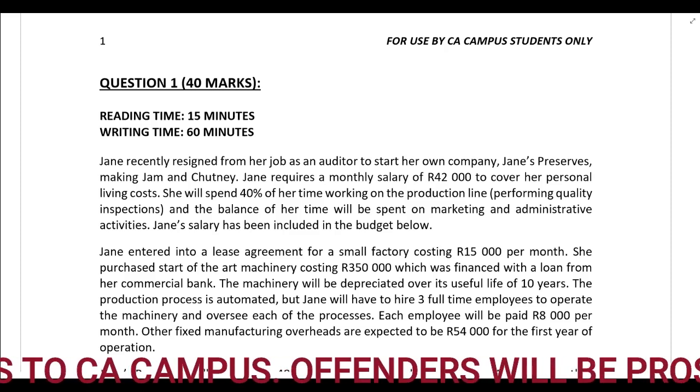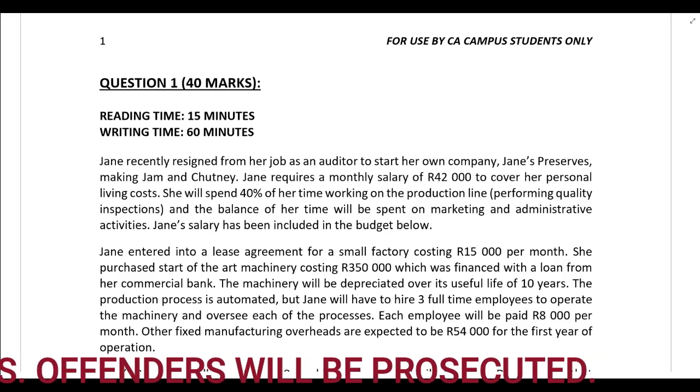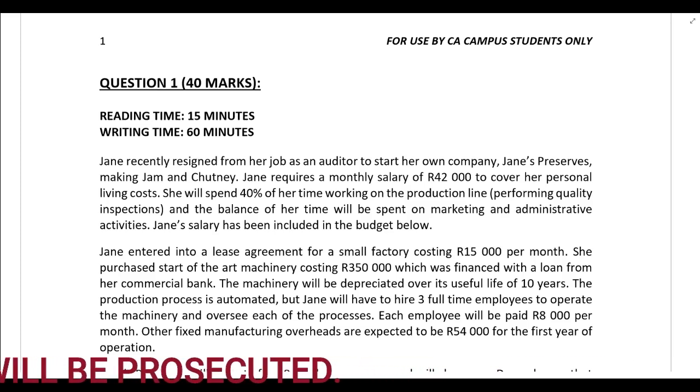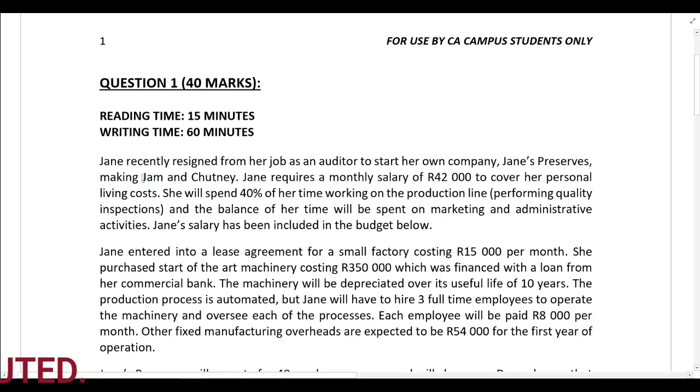We've got 15 minutes. Jane recently resigned from her job as an auditor to start her own company, Jane's Preserves, making jam and chutney. Jane requires a monthly salary of 42,000 Rand to cover her personal living costs. She will spend 40% of her time working on the production line, performing quality inspections, and the balance of her time will be spent on marketing and administrative activities. Jane's salary has been included in the budget below.